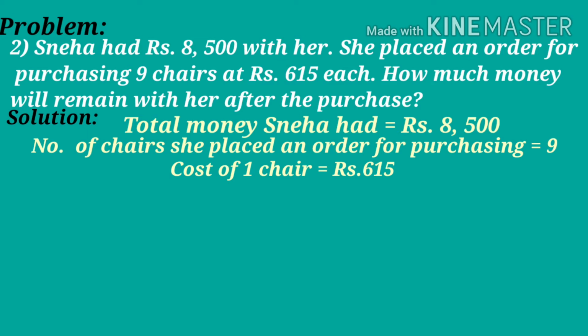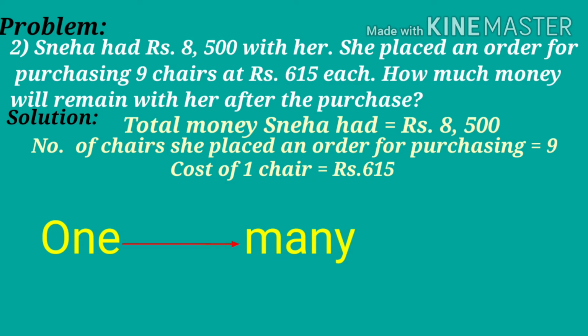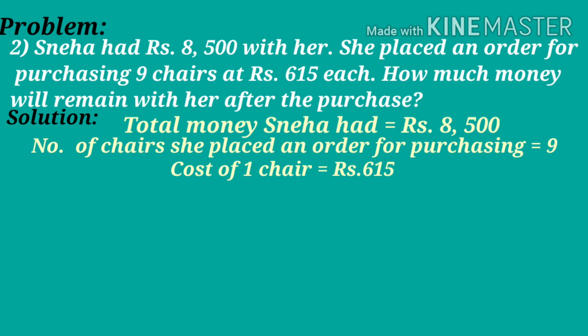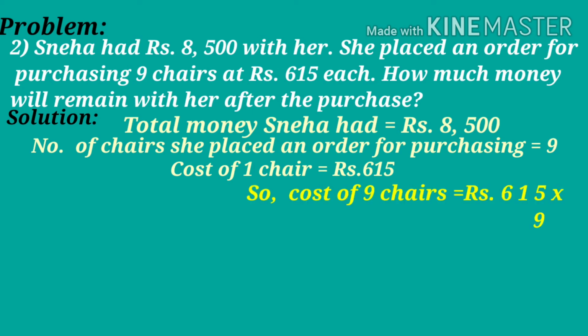From the cost of one chair, we are going to find the cost of 9 chairs. It means from 1 to many. So, what should be done here? Yes, we have to multiply. So, when we multiply 615 by 9, we get 5,535. So, the cost of 9 chairs is 5,535. But the question is not this.